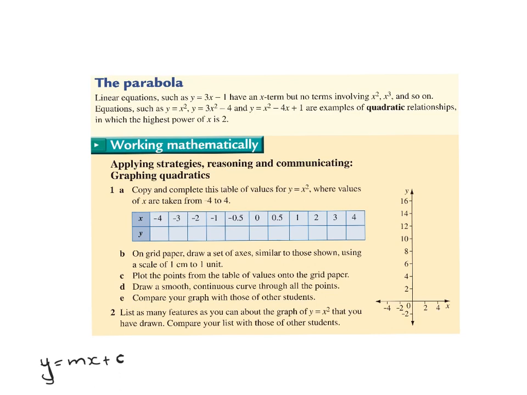Now, in this particular video, we're going to be dealing with the parabola. Hopefully you might remember that the parabola is a shape, and it is a curved shape. And of course, it can be curved up or curved down. We often refer to these as concave up or concave down.